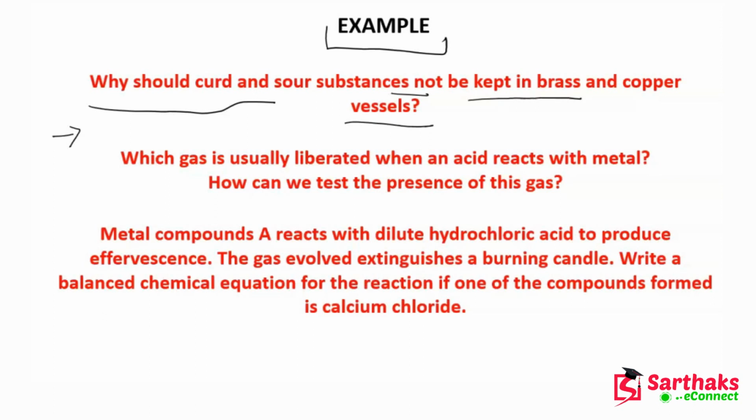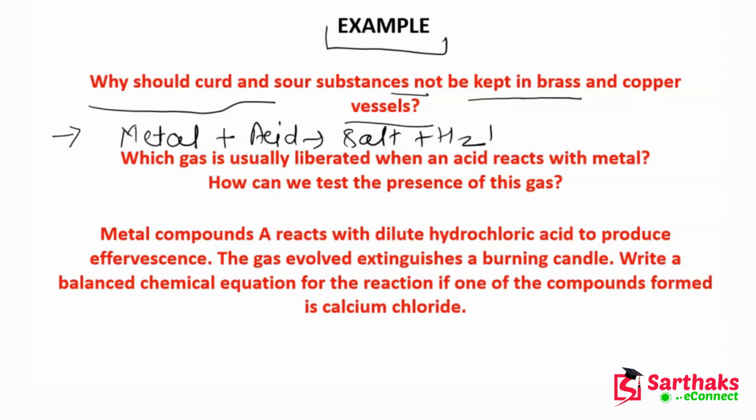If you keep them in brass and copper vessels, these are metals. And we all know that whenever a metal reacts with acid, it forms salt and hydrogen gas.